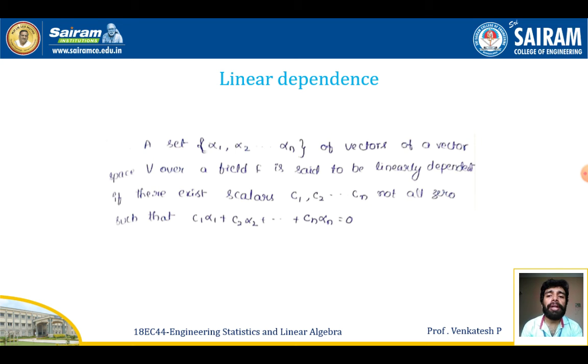So next is linear dependence. A set alpha 1, alpha 2, etc., alpha n of a vector space V over a field F is said to be linearly dependent if there exist scalars C1, C2, etc., Cn, not all zeros, such that the combination is 0. That is, C1 alpha 1 plus C2 alpha 2, etc., Cn alpha n equals 0, but the scalars are not all 0. This is called linear dependence.